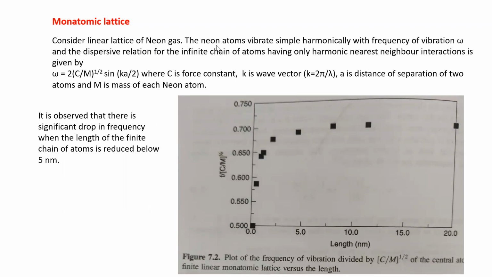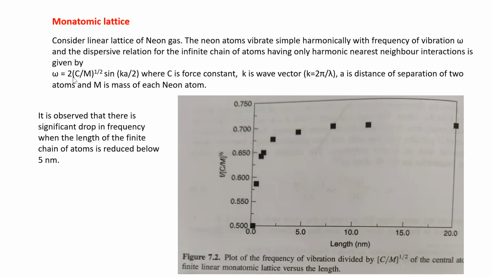Now here they again vibrate. Atoms are vibrating simple harmonically. So neon atoms also vibrate simple harmonically with frequency of vibration omega, and the dispersion relation between the two atoms, the frequency, is given by 2 times root of C by m.